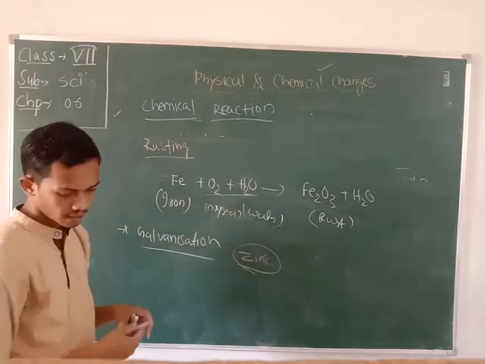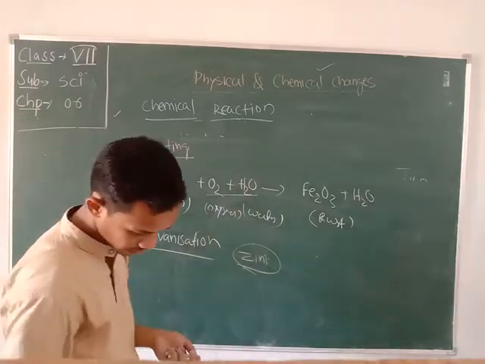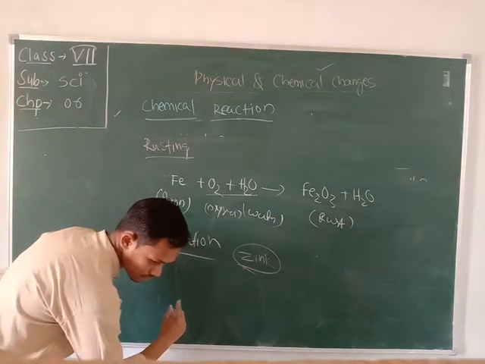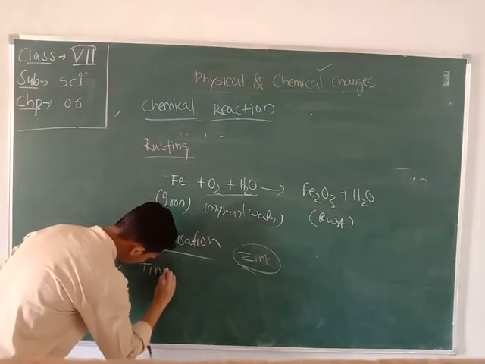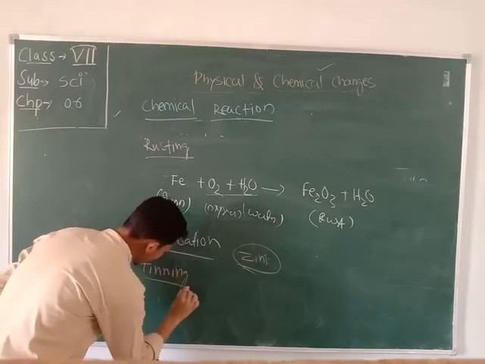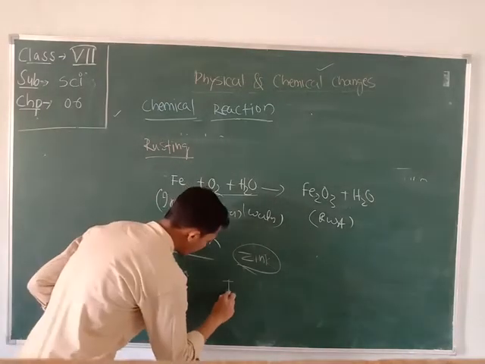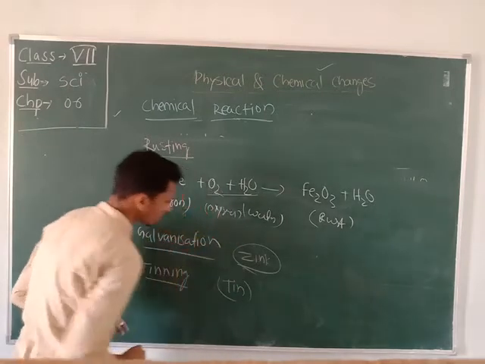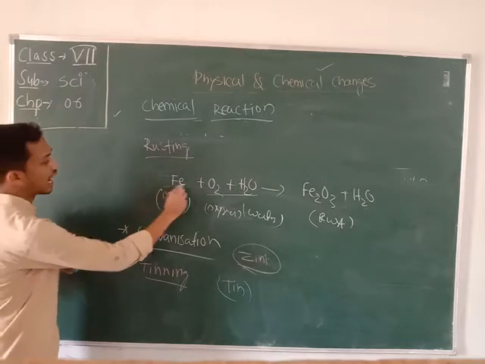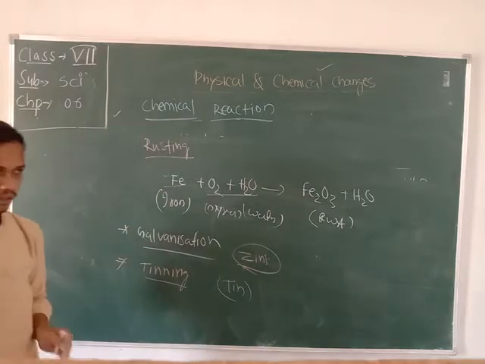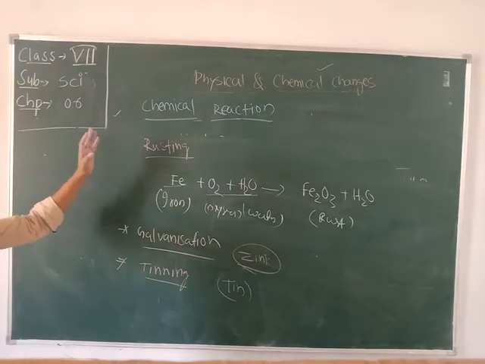After that, a new process is there, that is called tinning. So what is tinning? Tinning is a process where a layer of tin covers the iron to protect it from the rust. So there are three major processes by which we can protect the iron from the rust.